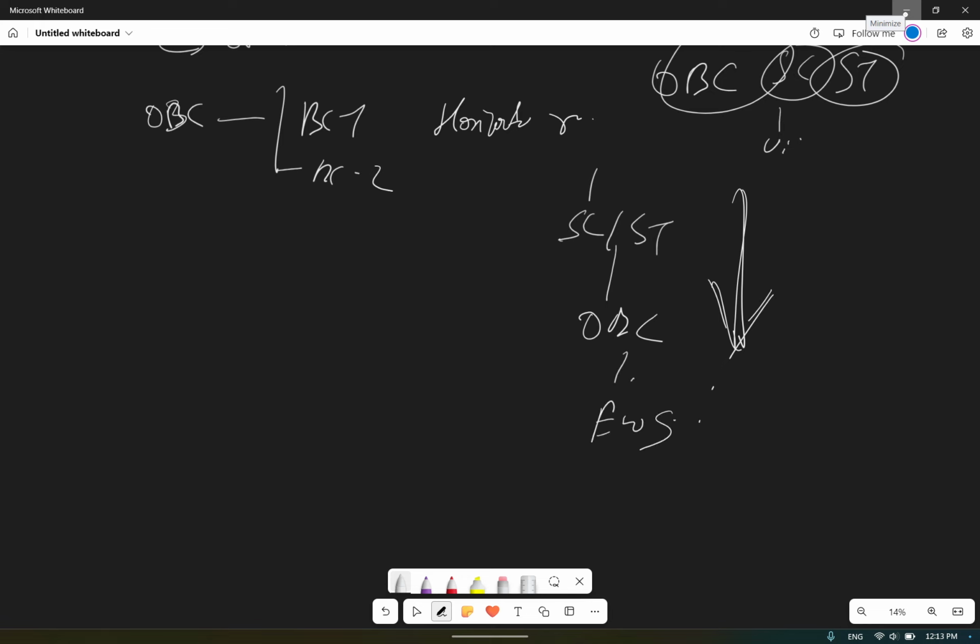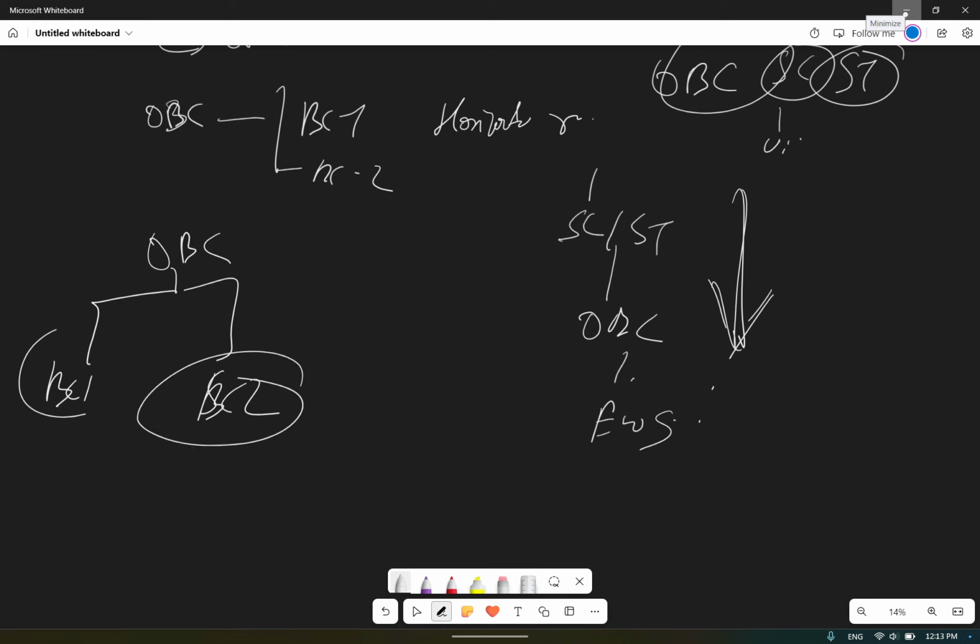Now what is horizontal reservation? Within the OBC we'll tell that there are section 1, there are section 2. So this will be our horizontal strata division. The Supreme Court said that horizontal reservation is valid provided that classification is done on a reasonable basis. So if you are doing a horizontal reservation also, then you have to provide adequate data for it and prove to the Supreme Court that the reservation is correct, then only it can be provided.